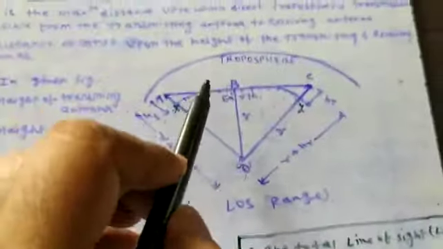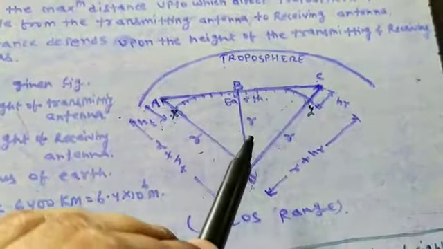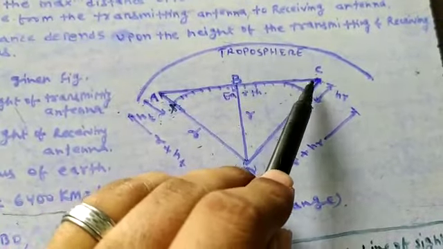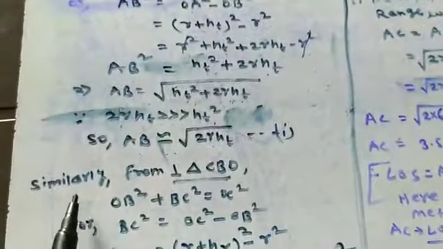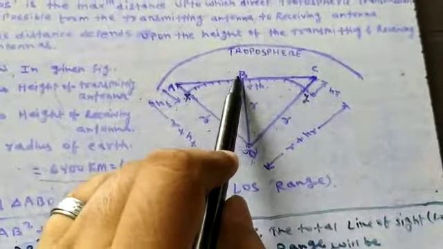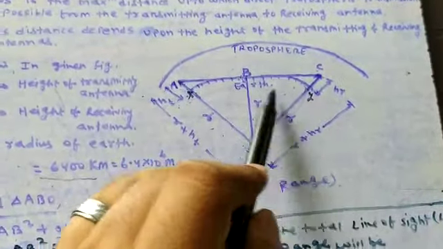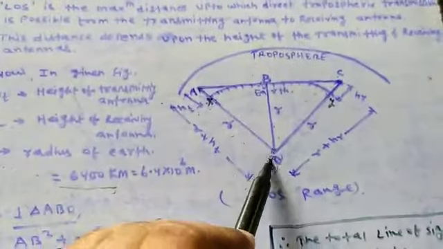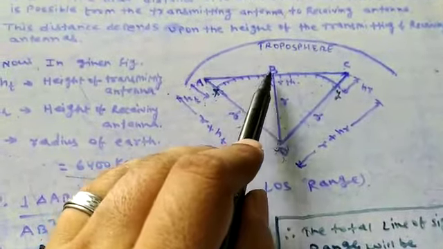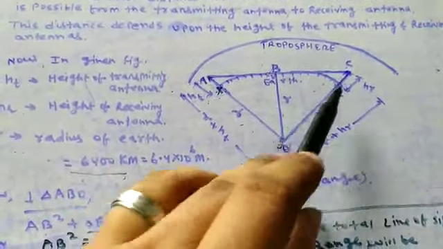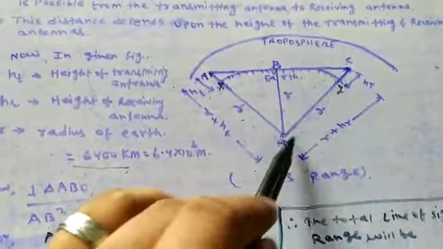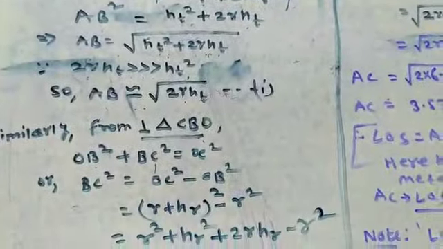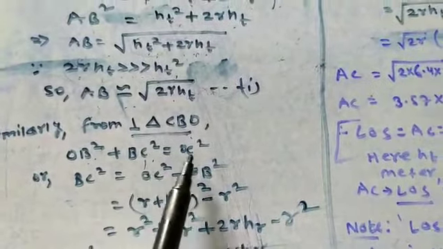In a similar fashion, you will apply the same concept in the right angle triangle CBO. From right angle triangle CBO, what will happen? OB square, perpendicular square, plus BC square, base square, is equal to hypotenuse square. So OB square plus BC square is equal to OC square.